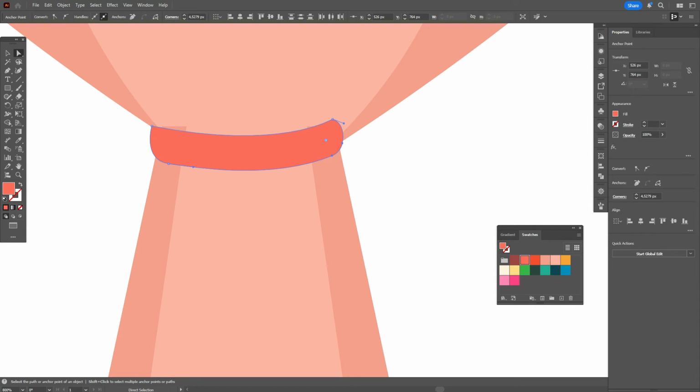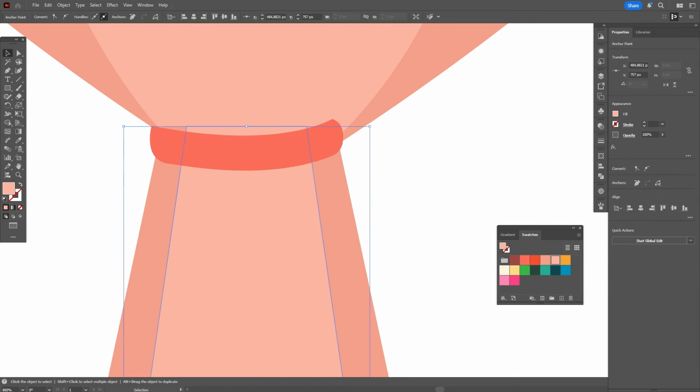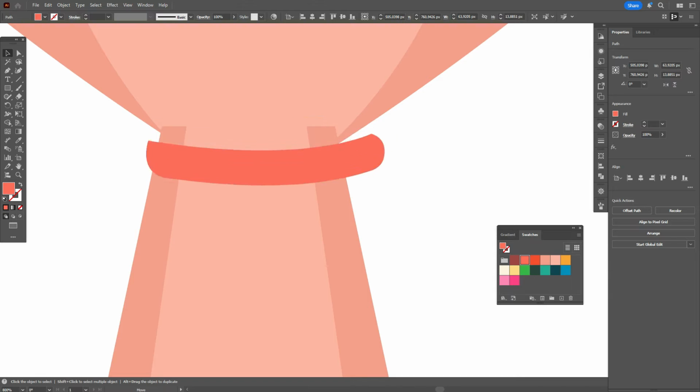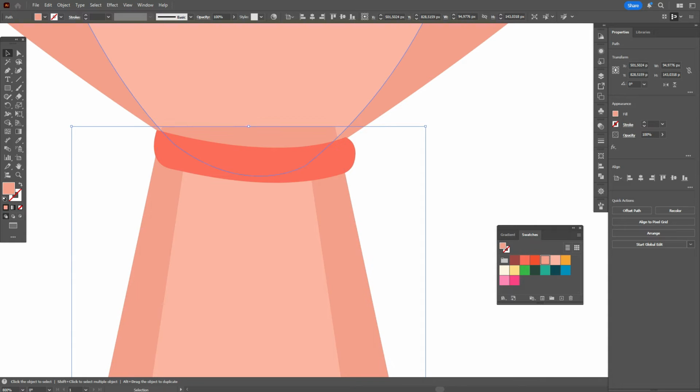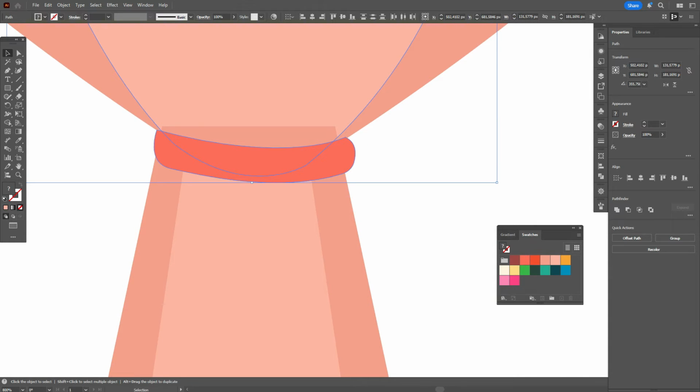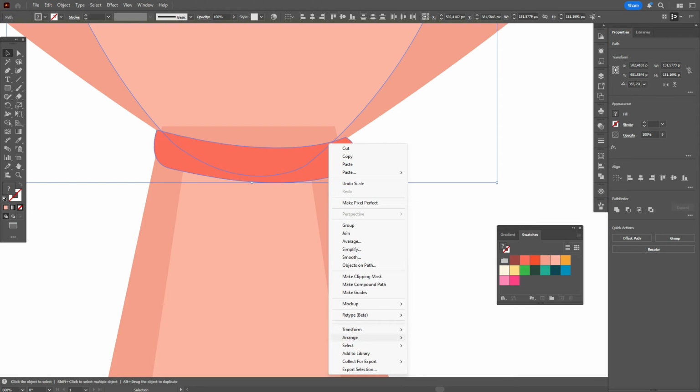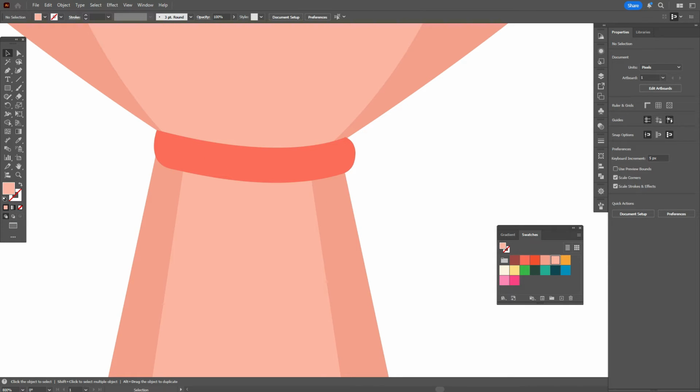Now direct selection tool, round the corners if you need it, and let's play with that shape. Like this. Okay, now move this shape a little down and select that shape and the red one and bring to front. Okay, it's ready.